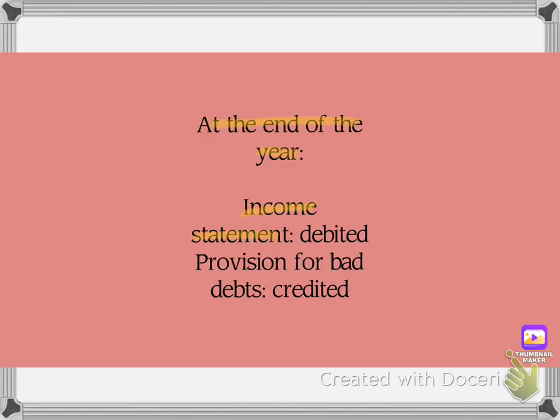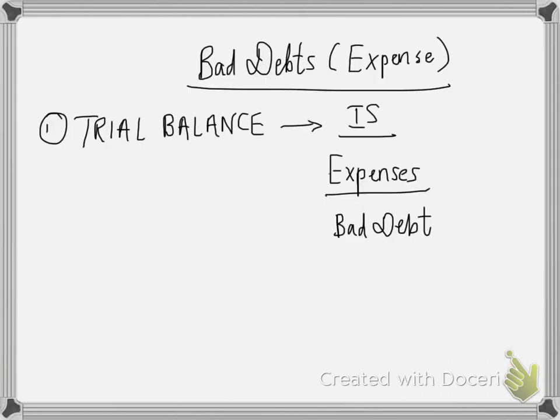Now, at the end of the year, what will happen to the provision for bad debts? The income statement will be debited and the provision for bad debts will be credited. Now, bad debts is an expense. So, in an income statement, which we'll be learning in further topics, the bad debt will come under the expenses side, because bad debt is an expense. And we will put it on the expense side if bad debts is mentioned in the trial balance section, and we'll also learn about trial balance soon.